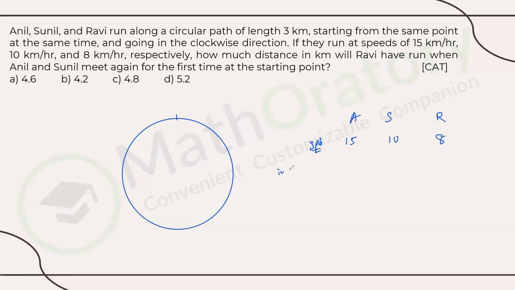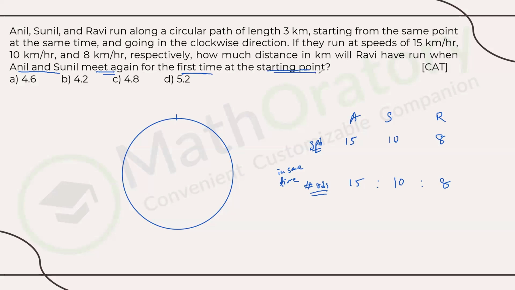Right. So, in the same time, the number of rounds completed by these 3 individuals should be 15, 10, and 8, because number of rounds is basically dependent on the distance, right? So if the speeds are in the ratio 15, 10, and 8, so in the same time, they would have covered 15 rounds, 10 rounds, and 8 rounds. Or in the ratio of 15 is to 10 is to 8, something like this, right? Now, we are looking for the distance that Ravi covers, but till what point? Till Anil and Sunil meet again for the first time at the starting point.